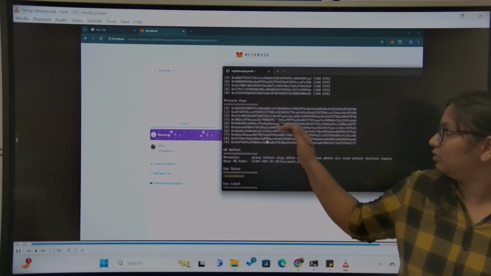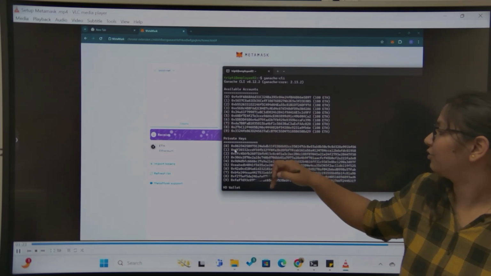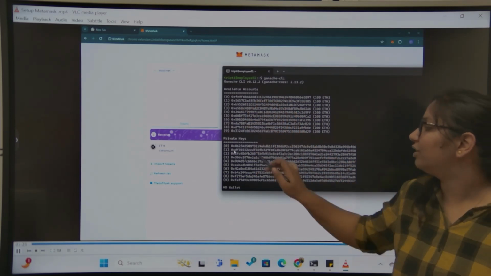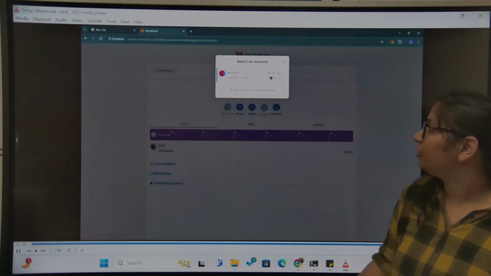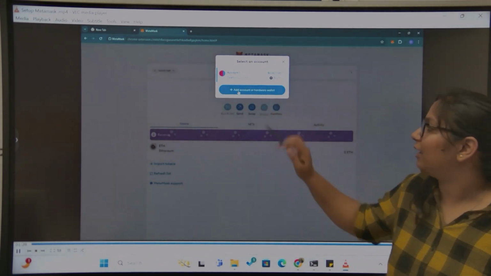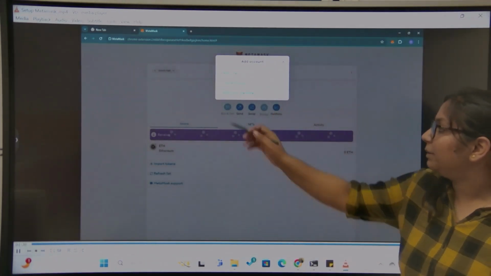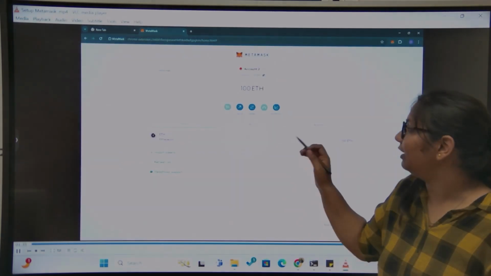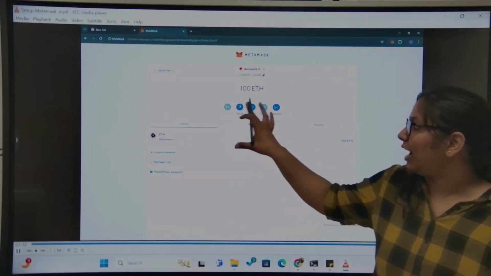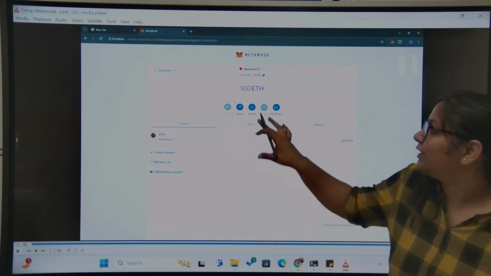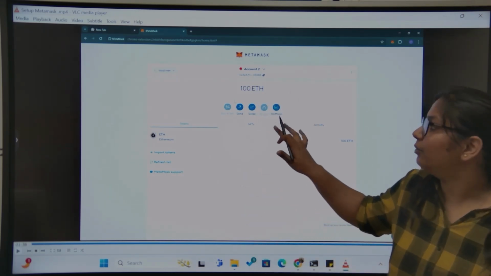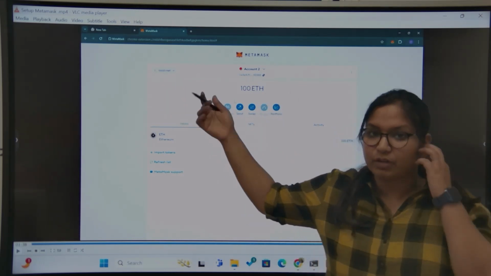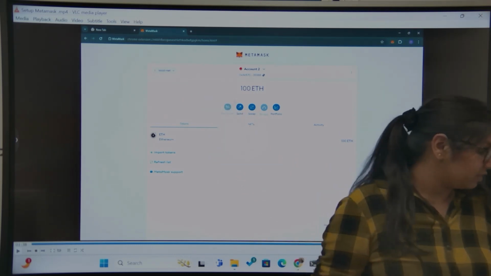Yeah. So these are the accounts I was talking about, and these are the private keys for those accounts. You have to click on account, then add account, then import account, then you can paste the private key of any of those accounts and click OK. So after this, you will get 10 ethers on your account and you are on the network which you have just set.